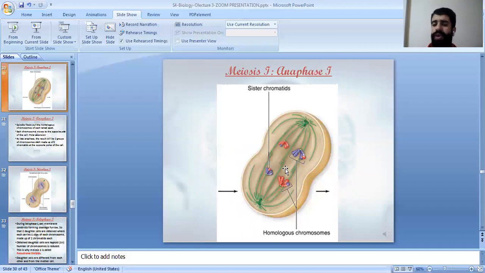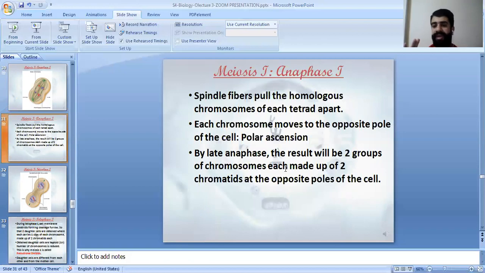Then at anaphase, we have polar ascension. Here, the sister chromatids are not pulled by the spindle fibers. The spindle fibers will pull the homologous chromosomes of each tetrad apart. The homologous chromosomes are pulled apart. Each chromosome moves to the opposite pole of the cell. So by late anaphase, the result will be 2 groups of chromosomes, each made up of 2 chromatids, at the opposite poles of the cell. This is anaphase 1.